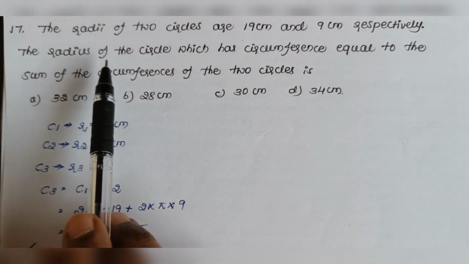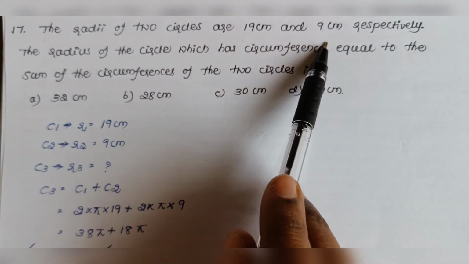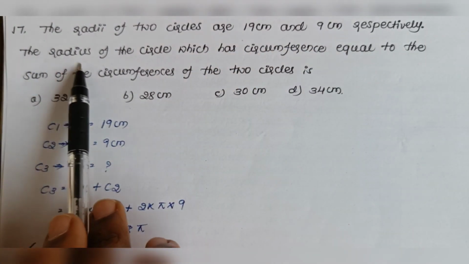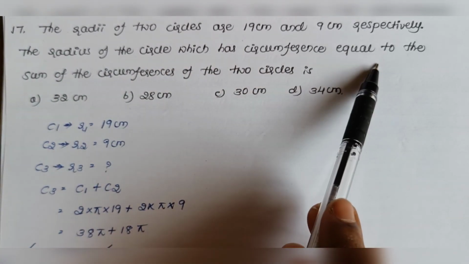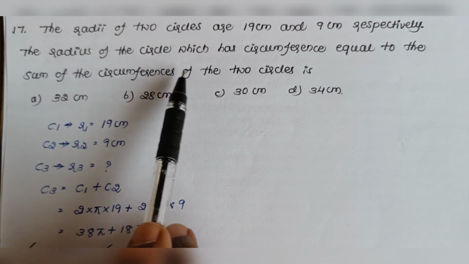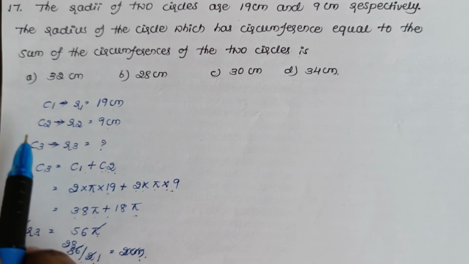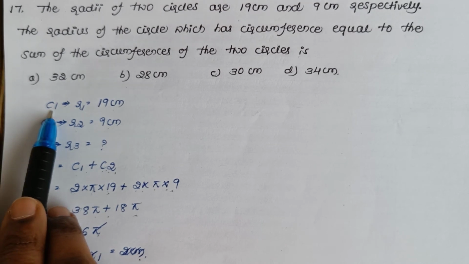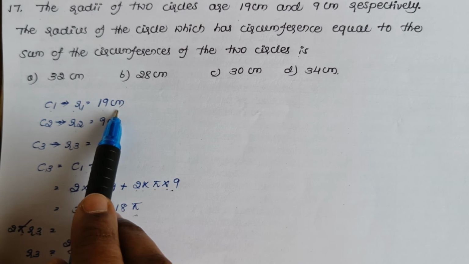Next one, the radii of two circles are 19 centimeter and 9 centimeter respectively. The radius of the circle which has circumference equal to the sum of the circumference of the two circles is? Now let us take the circumference of the circle 1 as C1 and radius as R1 which is given as 19 centimeter.